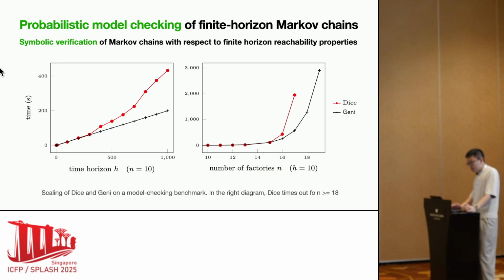The right diagram shows how the running time scales with the number of factories n, and Jianlin scales beyond the limit of DICE and Storm. The result identifies a promising application of Jianlin. It's potentially beneficial to include Jianlin in the back end of a probabilistic model checking tool.